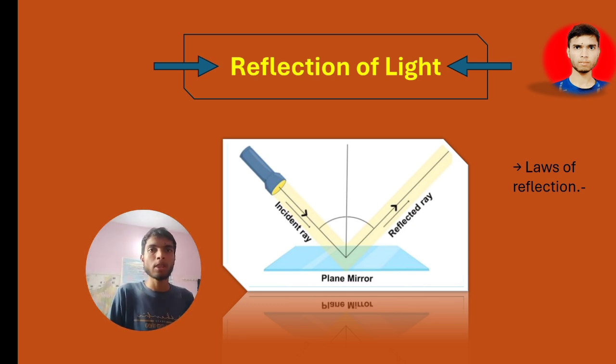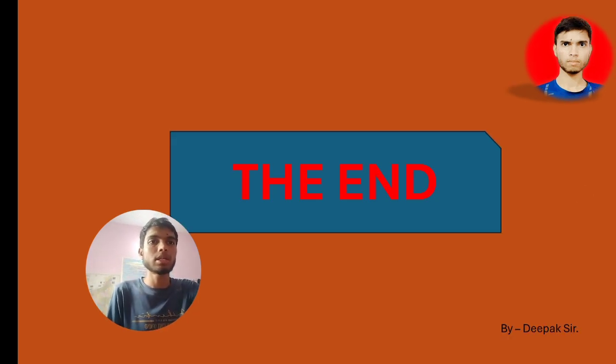So the angle of I, from the incident ray to the normal line, will be equal to the angle of the reflected ray, which is from the normal to the reflected ray. So both will be equal to each other. So we have understood about this. That's all.